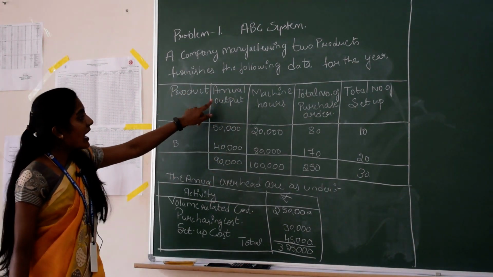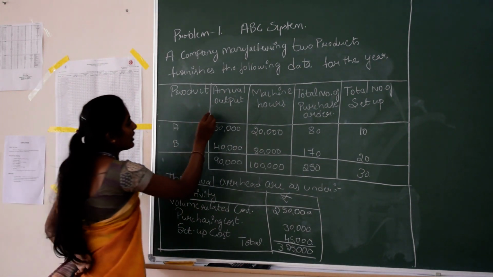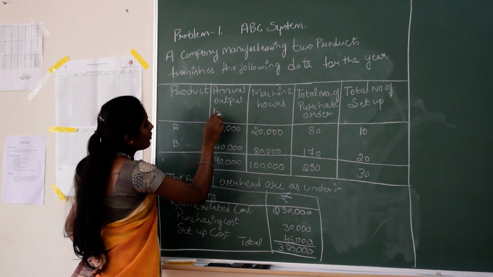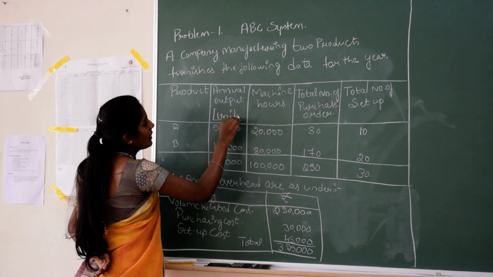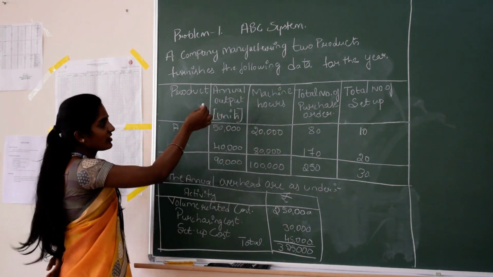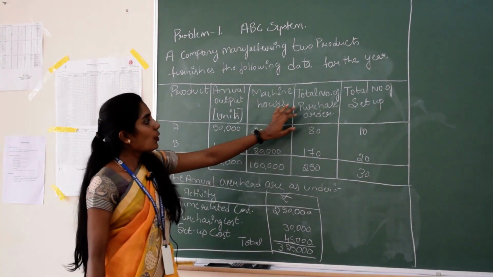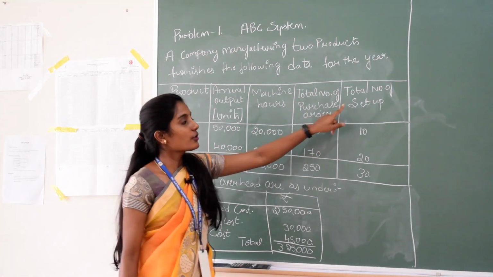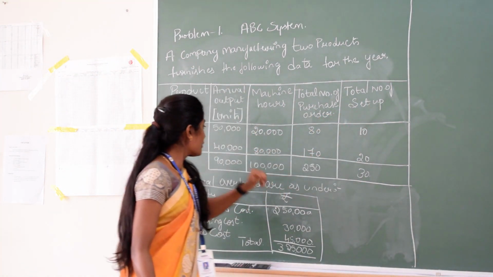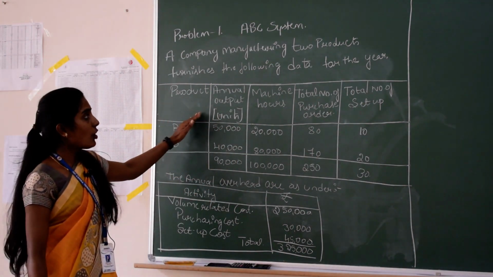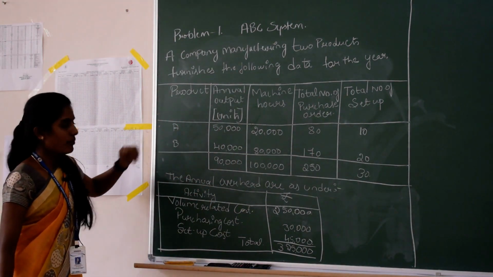The first is annual output, which they can also call number of units or quantity. Then machine hours, total number of purchase orders, and total number of setups. So this is the data regarding products A and B.